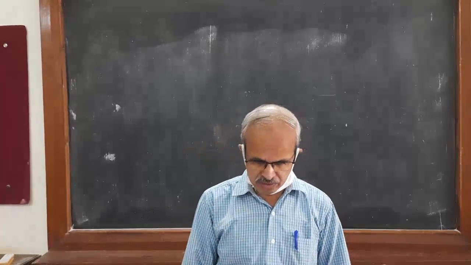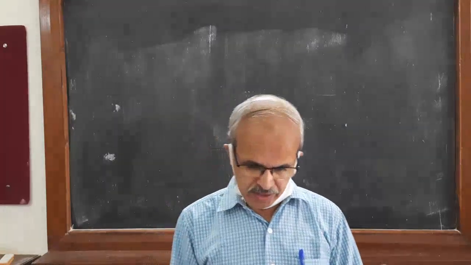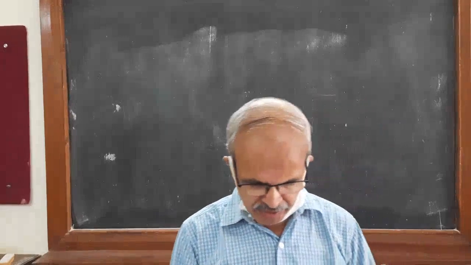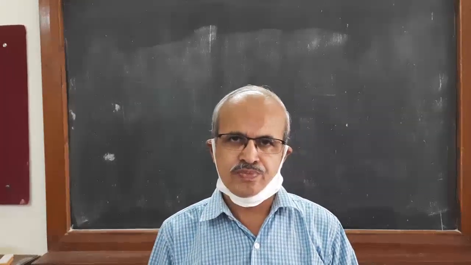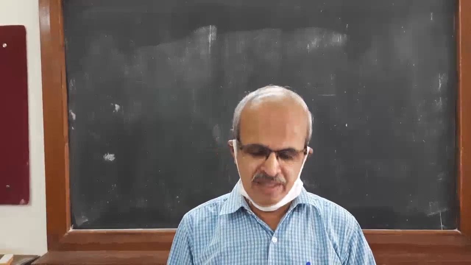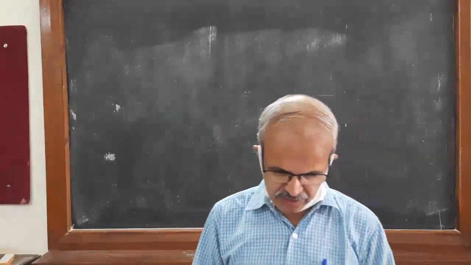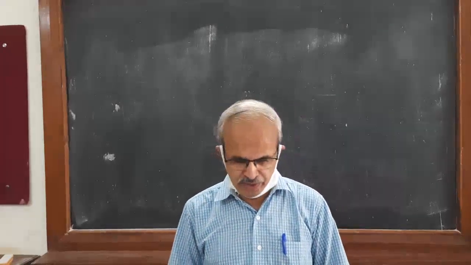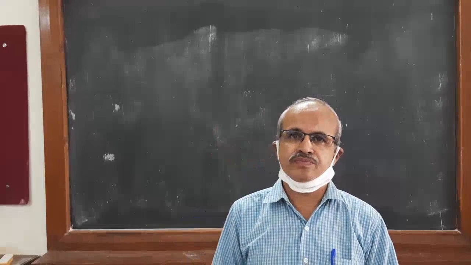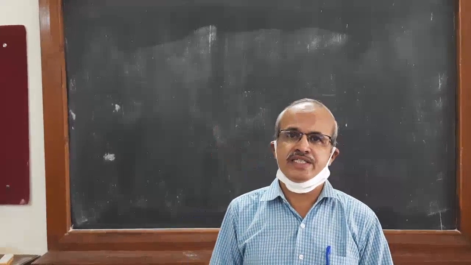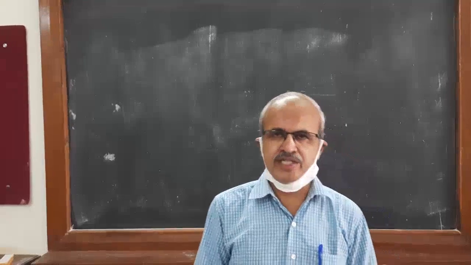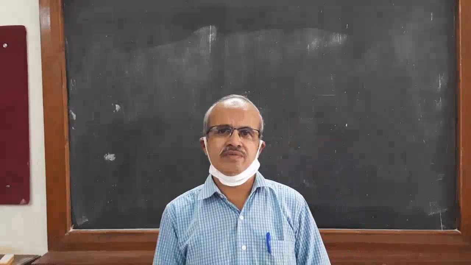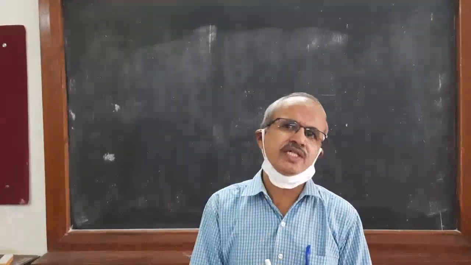Students, you know that the third semester syllabus has been divided into 5 units, and that syllabus contains two basic branches of physics, that is optics and electricity. These are the two branches of physics to be covered here in this third semester syllabus as well as in the fourth semester syllabus.